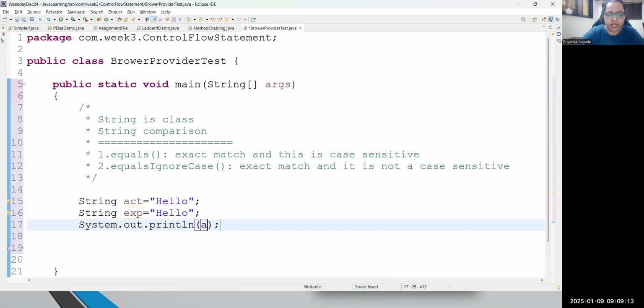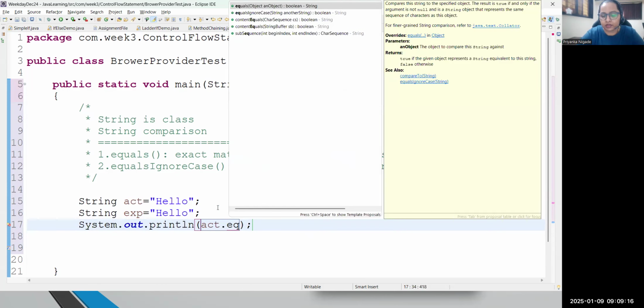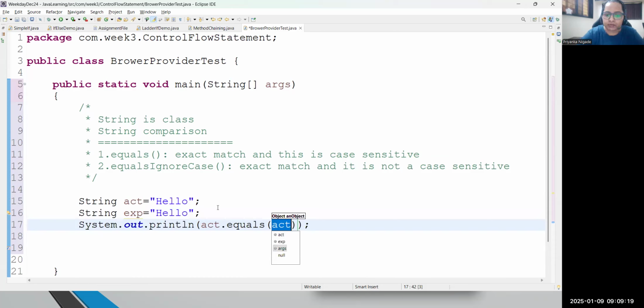Better, I will write this as my actual string and this as my expected string. How can I compare whether both are equal or not? If I write actualString.equals(expectedString), it will check, as you can see, this is the equals method. Equals will do an exact match and it is a case-sensitive method. So it will compare the entire data plus the uppercase and lowercase format of that string. At this moment, both are the same. The result of string methods you generally get in the form of Boolean. At this moment, if the strings are equal, the definite answer will be true. So please have a look.